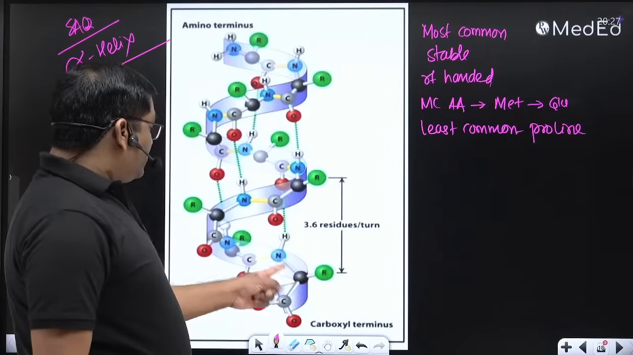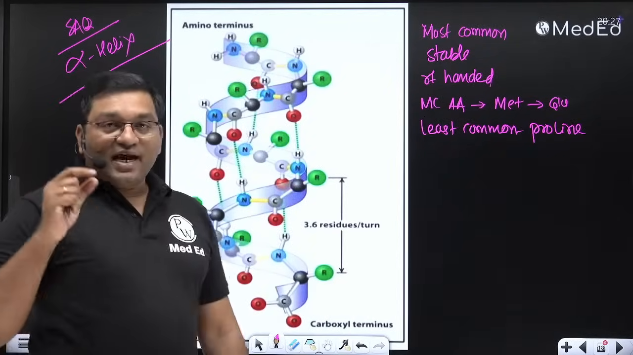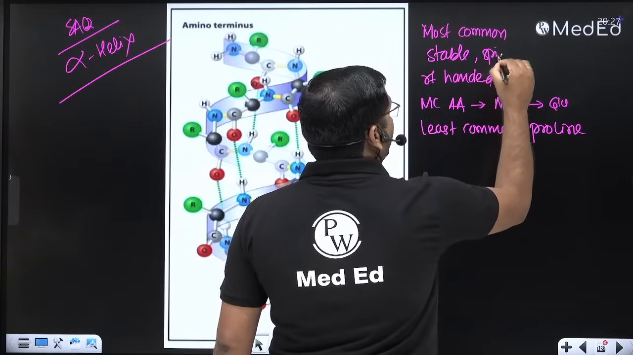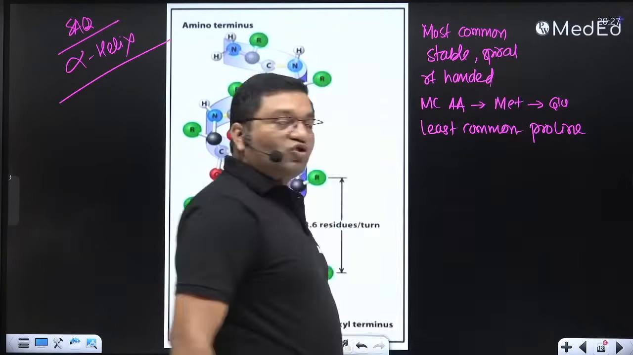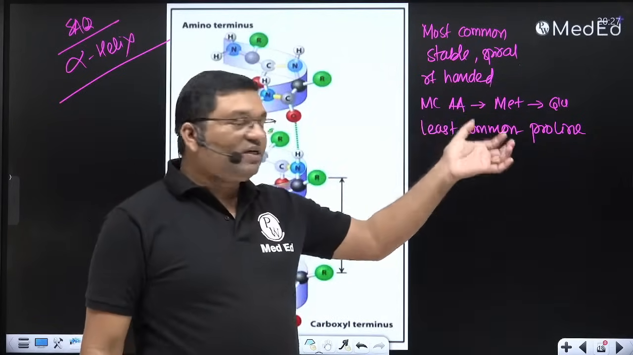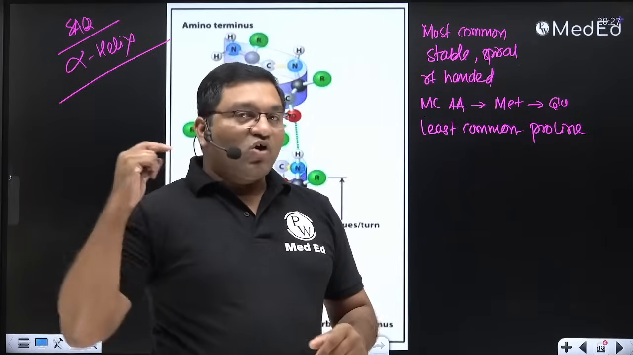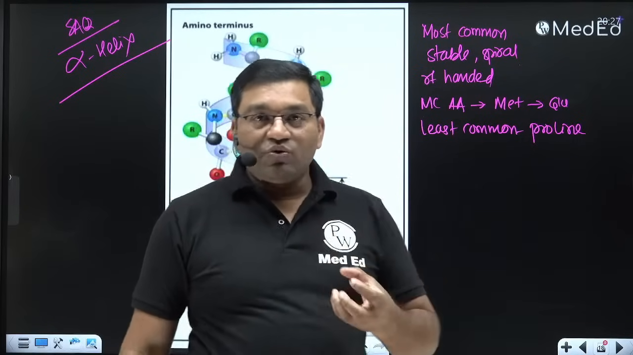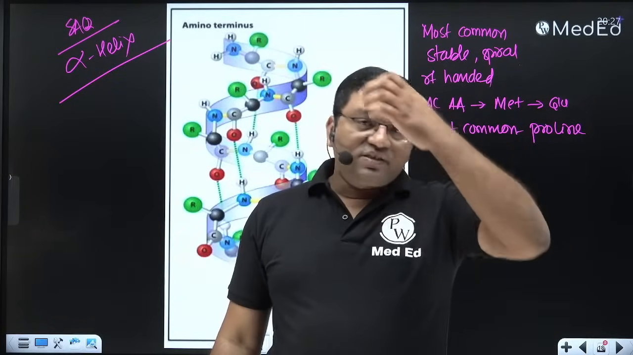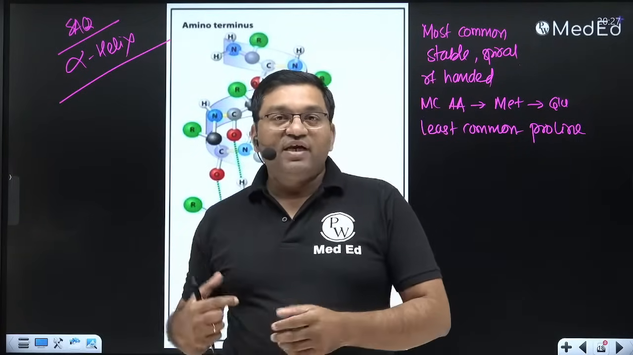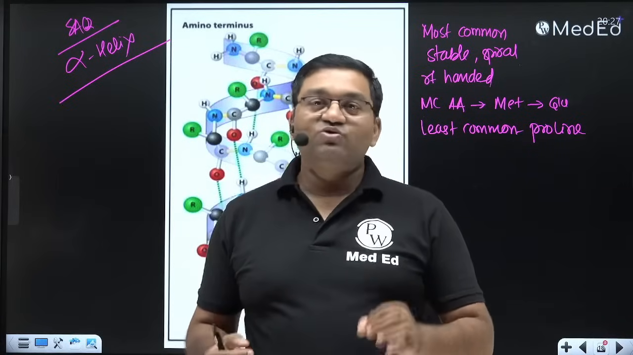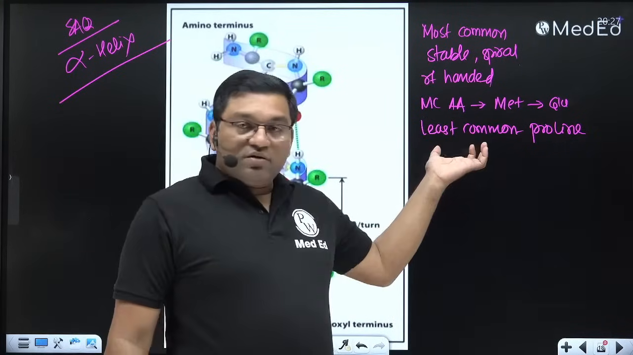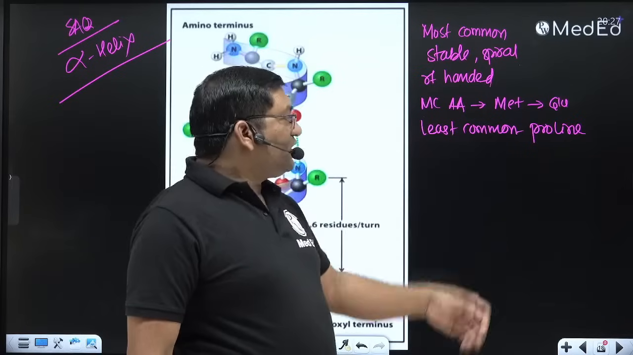Alpha helix is a right-handed, stable spiral. The most common amino acid is methionine, followed by glutamate. The least common is proline. Why is the name alpha given? Because in the structural classification by Pauling and Corey, this was the first one they found, so they called it alpha, and the one found later they called beta. Alpha, beta. So the most common amino acid is methionine, and the least common is proline.